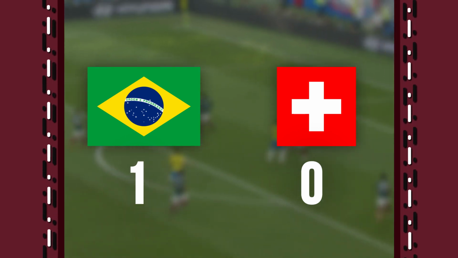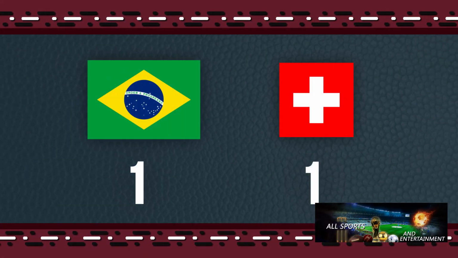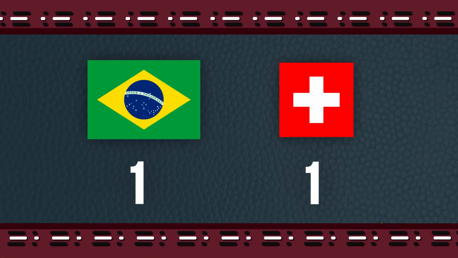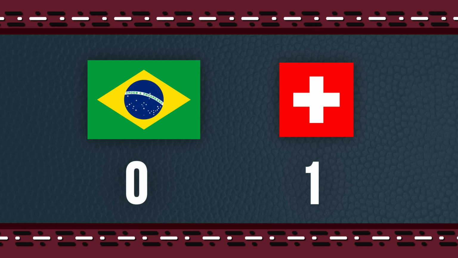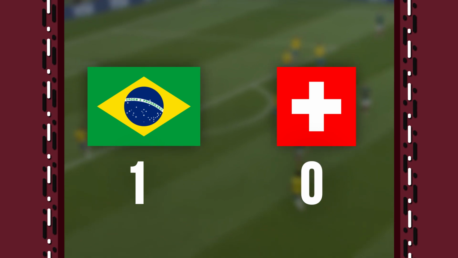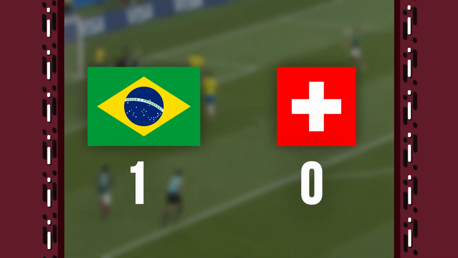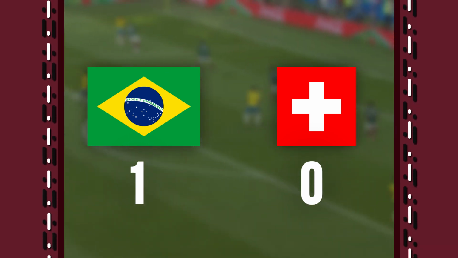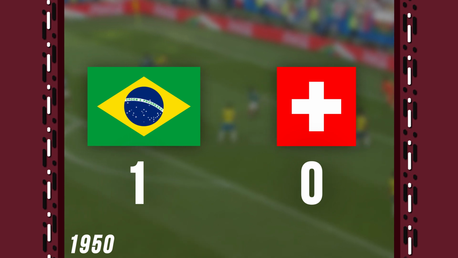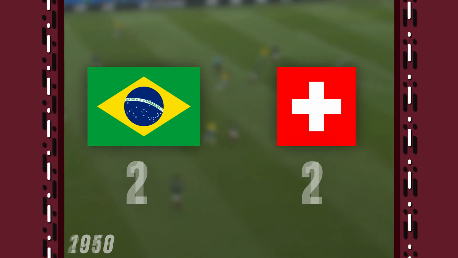Brazil have met Switzerland on 2 previous occasions at the World Cup and have yet to register a win. One of these games ended in a 1-1 draw, and Switzerland secured a 1-0 win in the other. They have also met twice in the World Cup, first in the 1950 edition of the competition, and then meeting again in the group stage in 2018. Both games ended in draws, the game in 1950 ended 2-2, and the meeting in 2018 ended in a 1-1 draw.